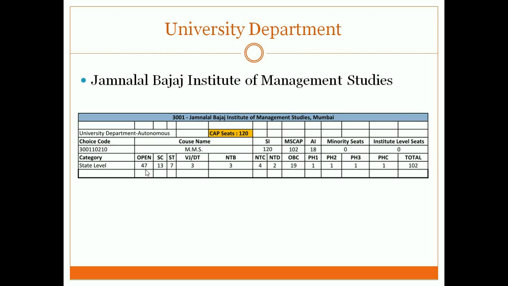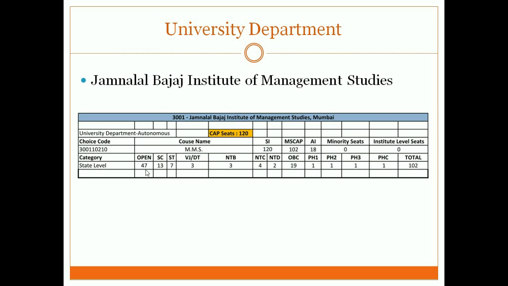Just to share the data, as I said, last year it was rank 55. In CAP rounds 2 and 3, the 56th and 57th ranks also got admission. So that data might be useful for you. You can see there are 13 seats for SC category students, 7 seats for ST, and 19 seats for OBC. So if your state general merit rank under any reserved category is in that range, you have a straight chance of getting admission in Jamnalal Bajaj Institute of Management.